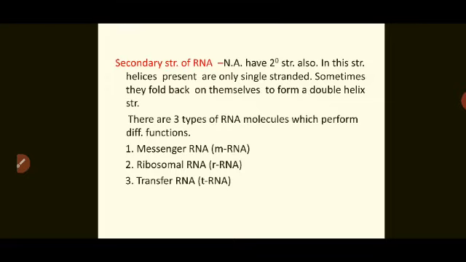There are three types of RNA molecule which perform different functions: messenger RNA, also called mRNA; second, ribosomal RNA, that is rRNA; and transfer RNA, that is tRNA. All these have different functions. In this topic we have to learn only the structures.